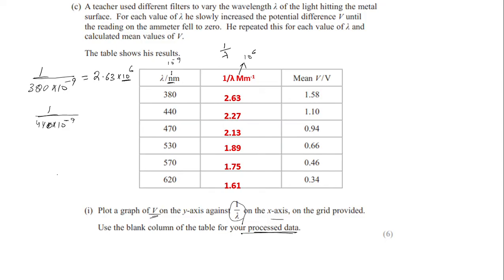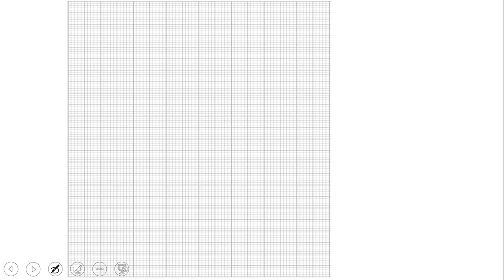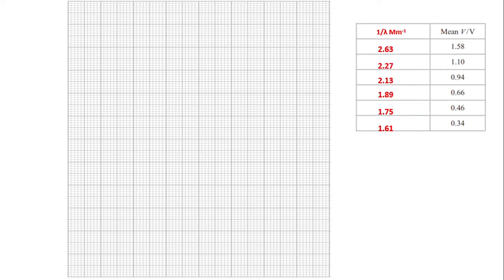So let's move on to the grid. This is the grid, and this is our data. And now you can see you will have to choose the proper labelled axes, and then you need to plot the corresponding points and the best fit line.